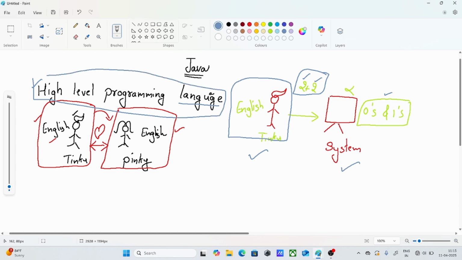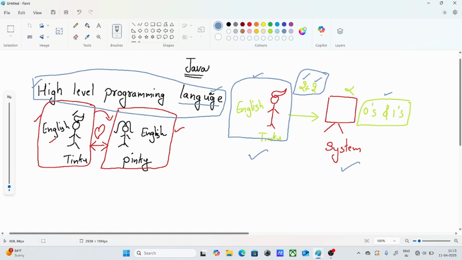Okay, Karthik, you said that Tinku knows English and the system knows zeros and ones. Then how does high level programming language mean both can understand? Yes. A high level programming language is like our normal English language, but with some structure that we need to learn. The normal English language we all know, so the user will know.